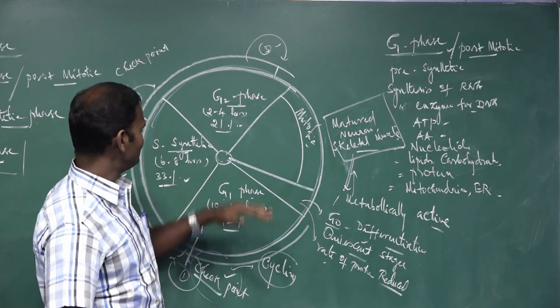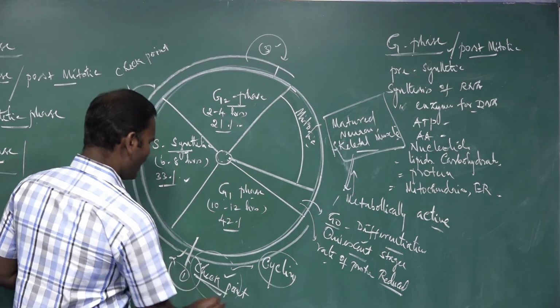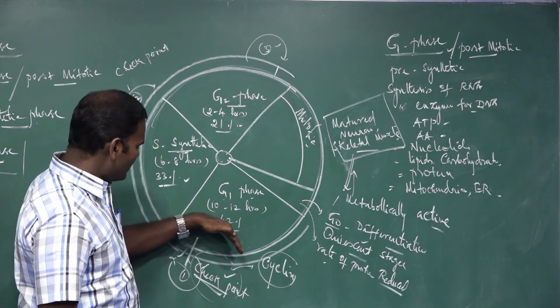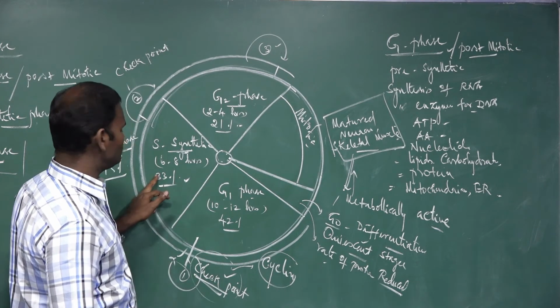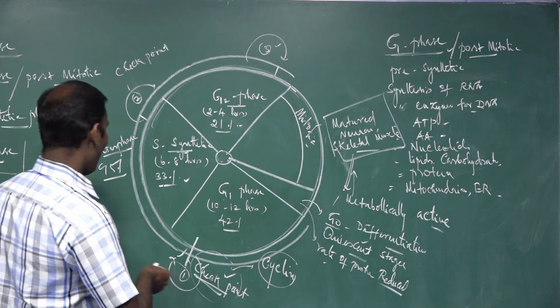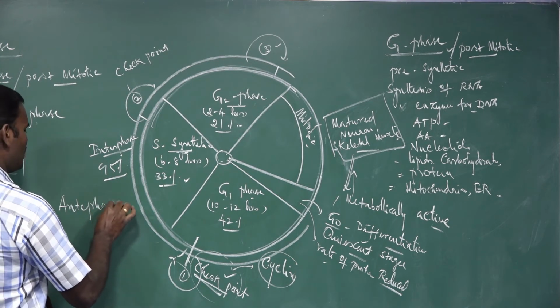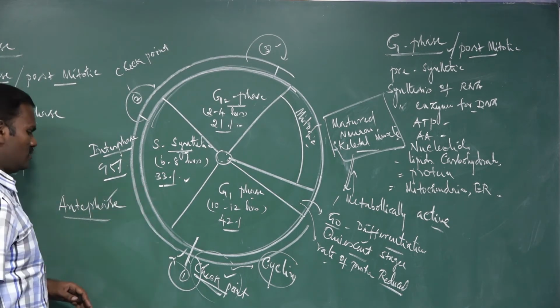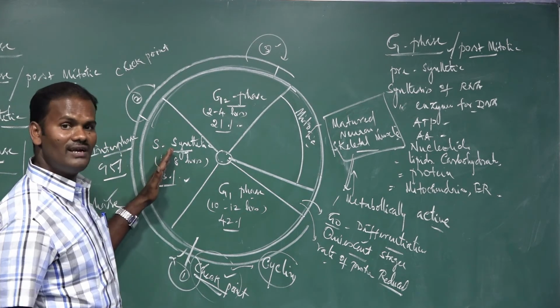There are 3 checkpoints. If the cells easily pass the checkpoint to the next stage, this phase is called interphase, also called the bullock. If they cross the checkpoint, normal functioning takes place.